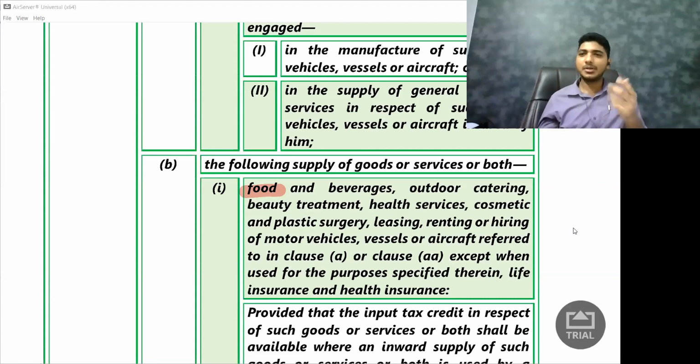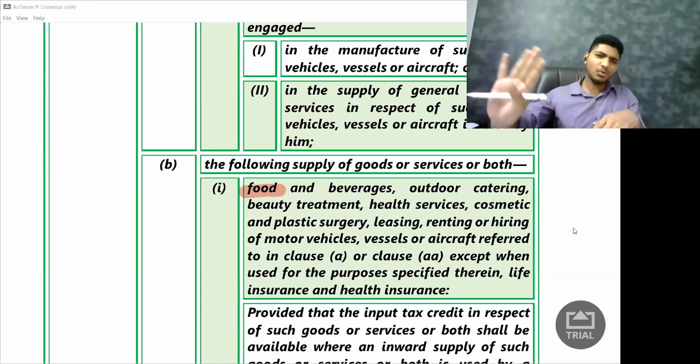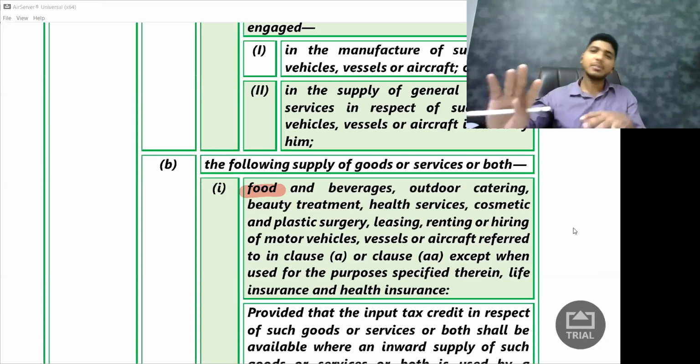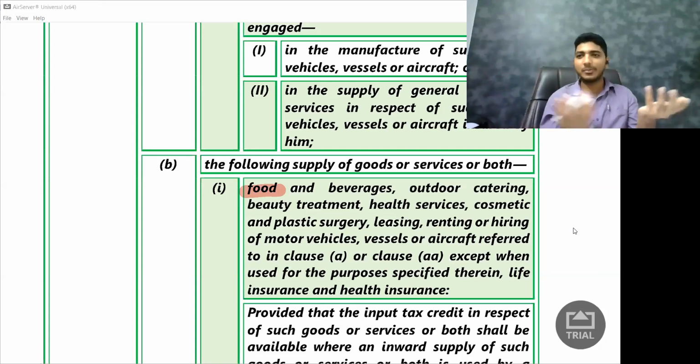So again, when a Zomato order comes, they will charge some GST to me. The food bill comes to, let's say, 500 rupees and some 25 rupees as GST. Can I claim credit of that 25 rupees? Can I say that I am a registered person and I am eating because I need to work from morning to evening? Morning and night I'll be at home, but in the afternoon I'm at office. Shouldn't I be getting the credit? It is used for the purpose of my business. The law says, no, it's okay, you might be right, but we are not giving the credit. So on food, I'm not getting the credit.